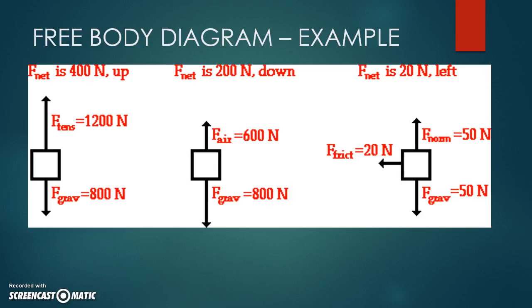In the second example, I have air friction pointing up, and it's exerting a force of 600 newtons. Gravity is pulling down with 800 newtons. Guess what? Gravity wins out with 200 newtons. Therefore, the object will continue to accelerate, increasing its speed downward.